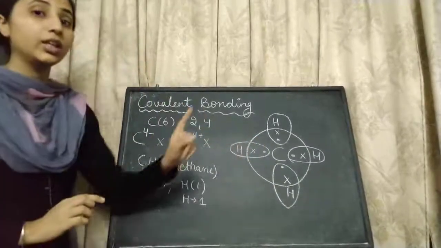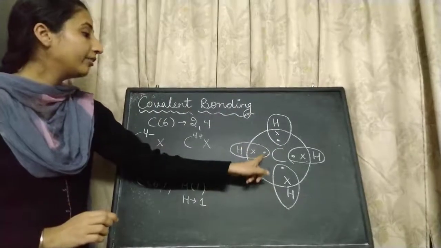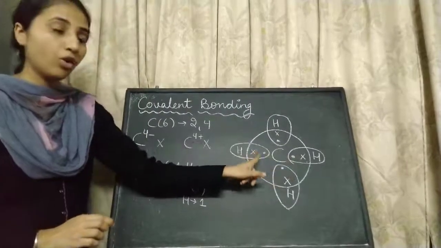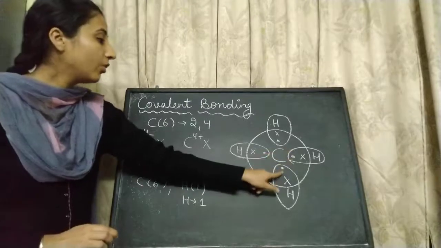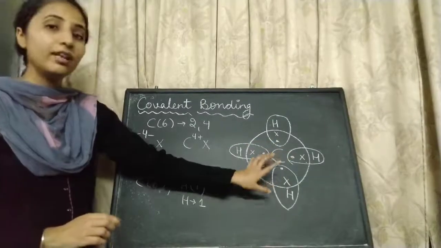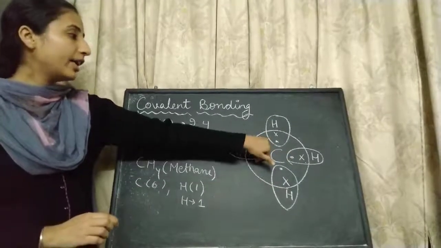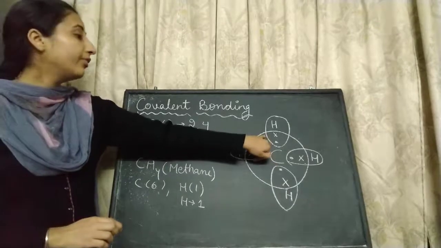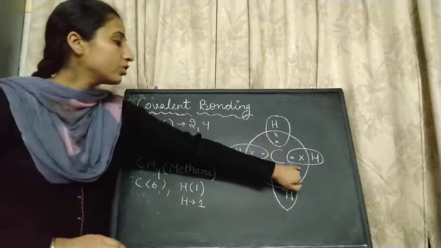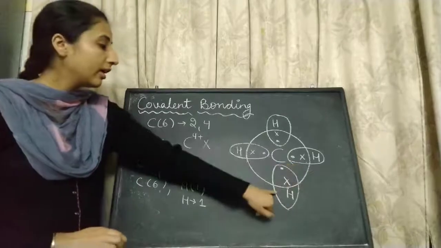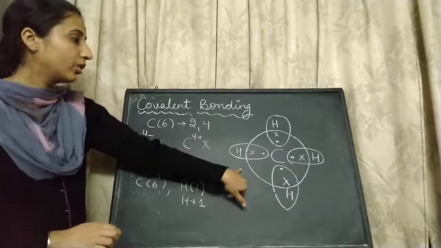In this way, the carbon will have the fully filled shell: 1, 2, 3, 4, 5, 6, 7, 8. Its shell is full. And this hydrogen also has the fully filled shell. This also has a fully filled shell. This also and this also.